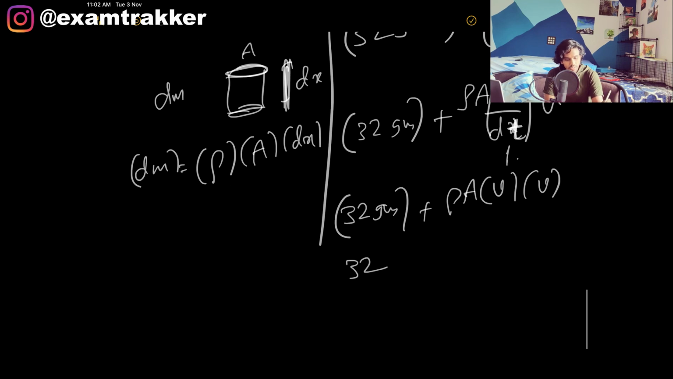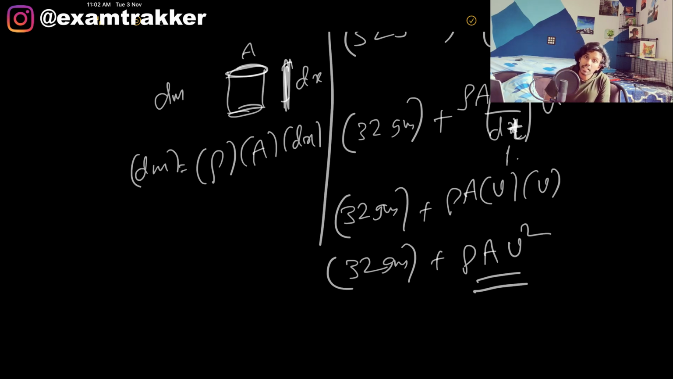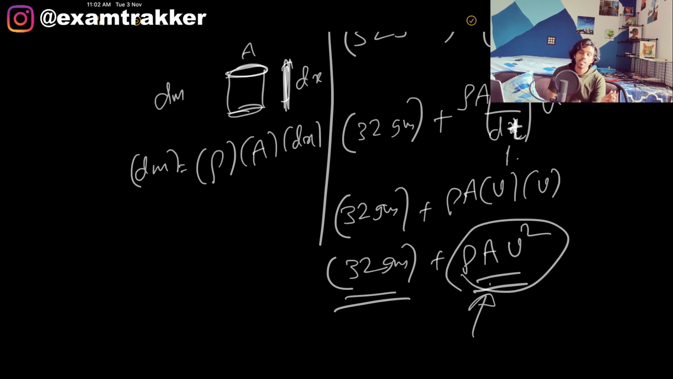Do you see the answer? I've already given the answer a few minutes ago. Rho A v square. So the reading that is shown in the pan weighing machine is not just 32 grams, which is already added. The additional value, rho A v square, is because of the mass that is constantly dropping onto the chain and adding weight to it. That is the momentum imparted. It is not just the constant weight that is in the pan. It is a momentum that is being added.